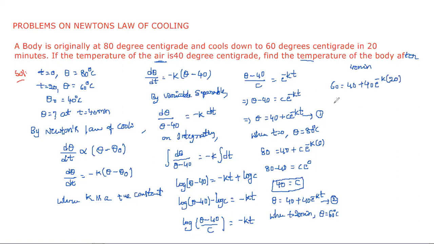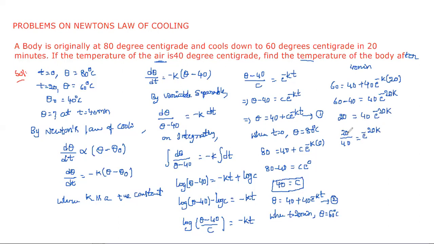Then 60 minus 40 is equal to 40 into e power minus 20k. So 60 minus 40 is 20, which is equal to 40 into e power minus 20k. Next take this 40 to this side. Then 20 by 40 is equal to e power minus 20k.